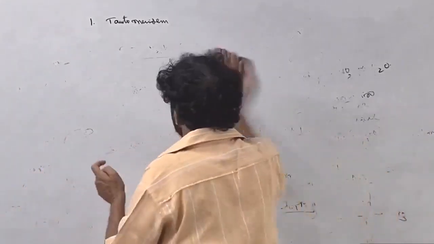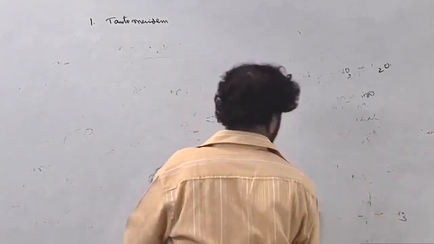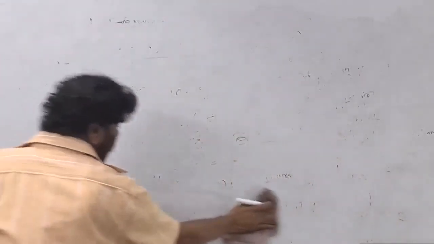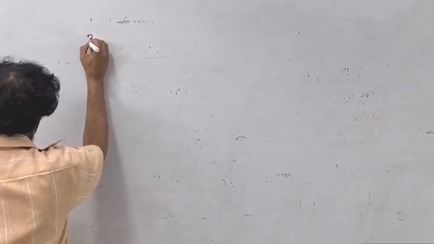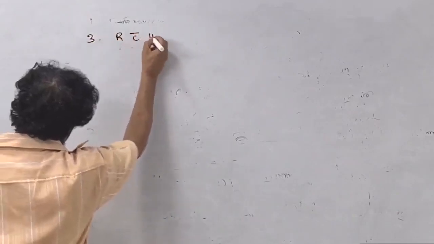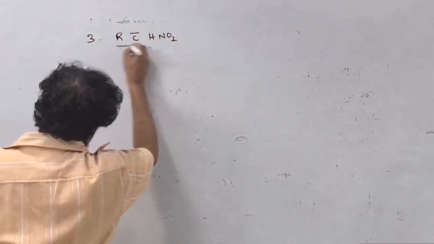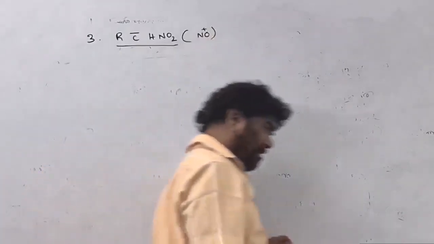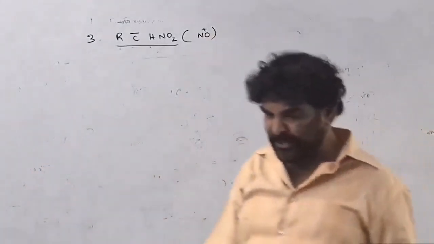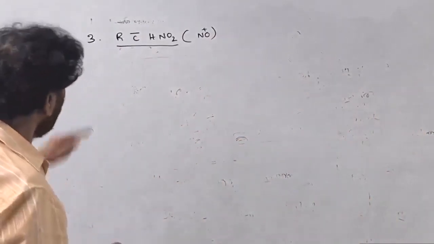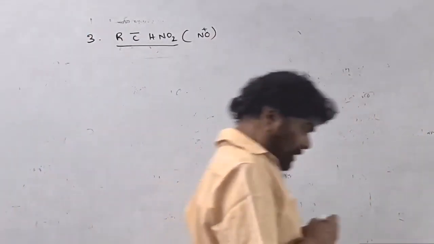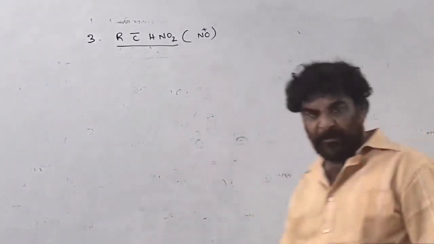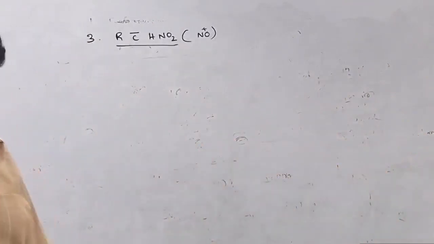The next one, the second one, is also related to the alpha hydrogen. The third one is reaction with nitrous acid. In nitrous acid, the active species is NO plus, or NO. Nitrosation takes place. This we already discussed under the heading of the Victor Meyer method, for determination of primary, secondary, tertiary degree of the given alcohol.